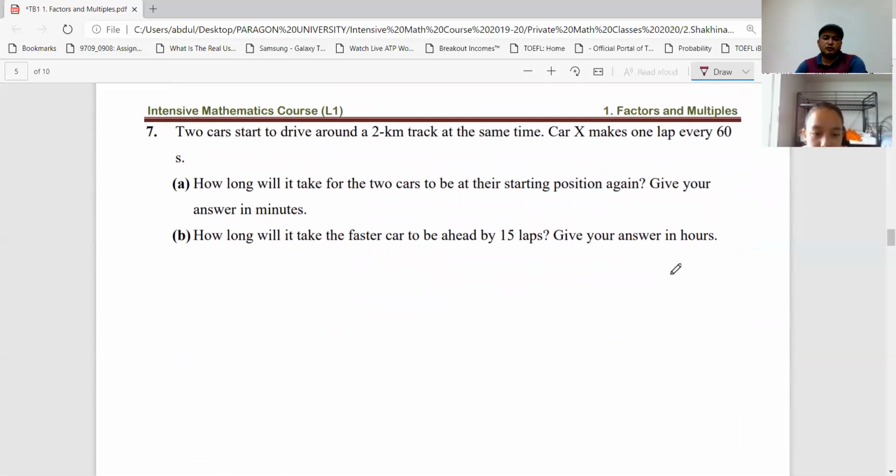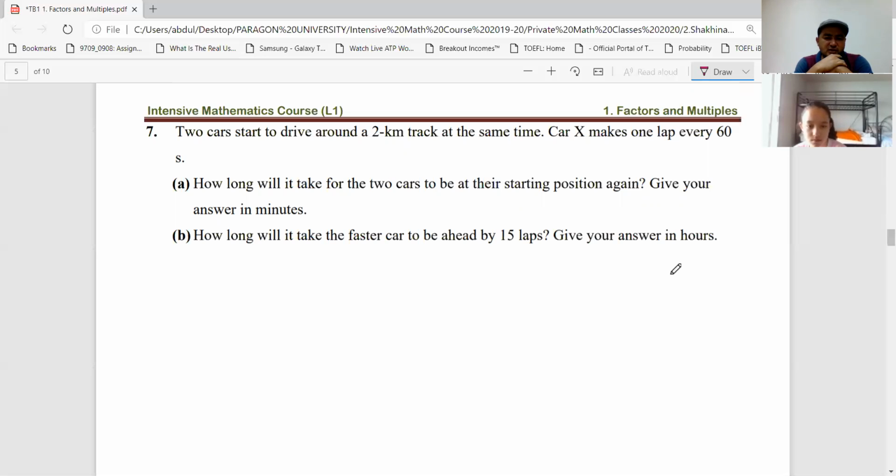Question 7. Read the question. 2 cars start to drive around a 2-kilometer track at the same time. Car X makes 1 lap every 60 seconds. How long will it take for the 2 cars to be at their starting position again? Give your answer in minutes.